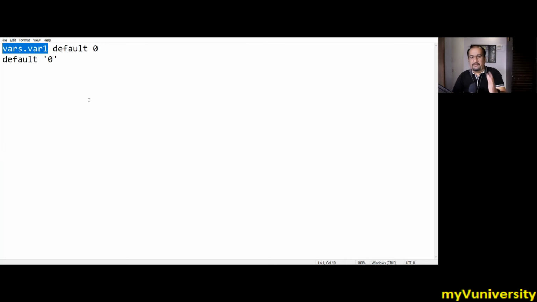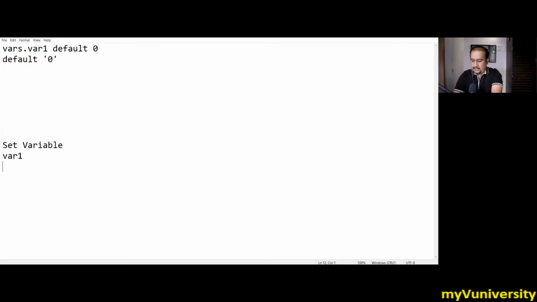By whatever the reason, if this value is null, then we want to put 0, provided this var1 is already converted into integer. So maybe whenever you are using that variable, in the set variable, somehow you already set it like this.